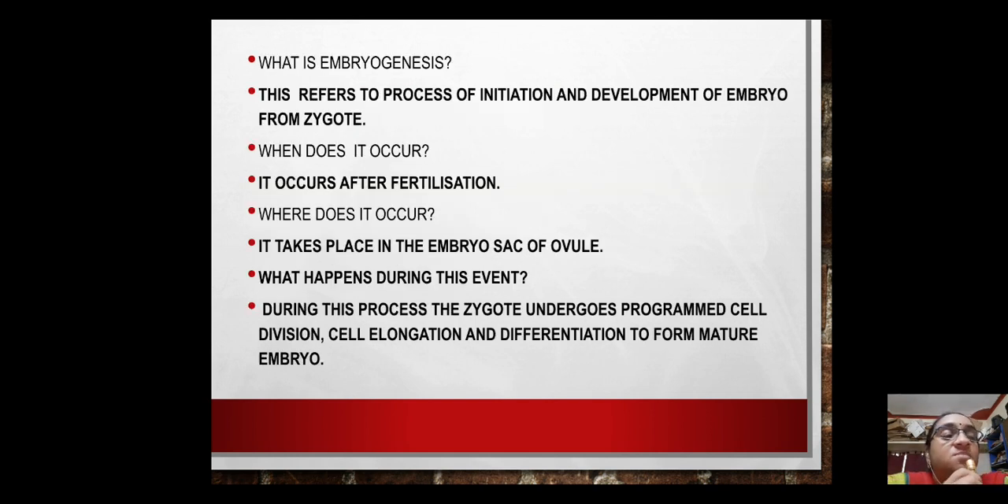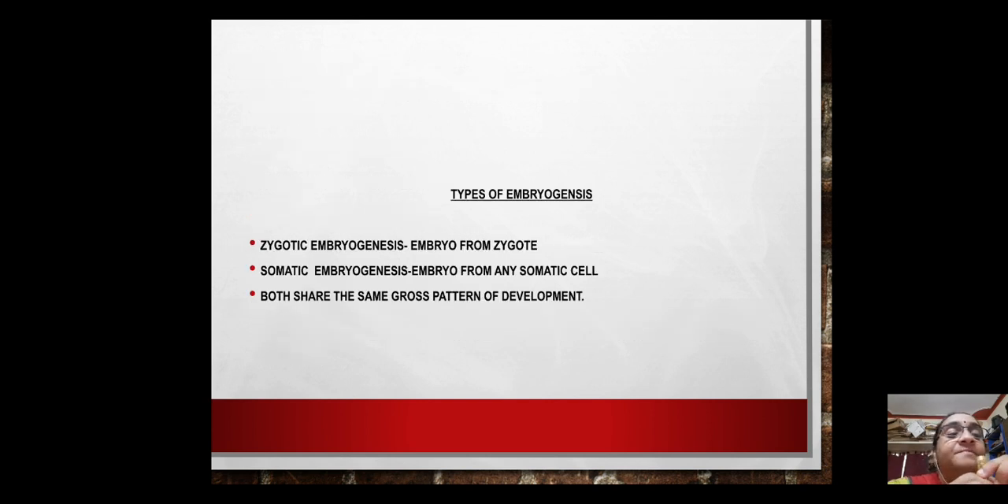Now, what is embryogenesis? This refers to the process of initiation and development of embryo from zygote. When does it occur? It occurs after fertilization. Where does it occur? It takes place in the embryo sac of the ovule. What happens during this event? During this process, the zygote undergoes programmed cell division, cell elongation and differentiation to form the mature embryo.